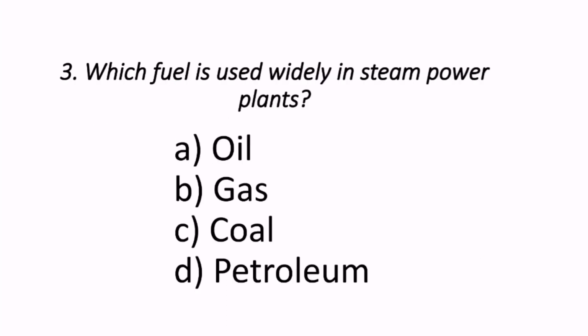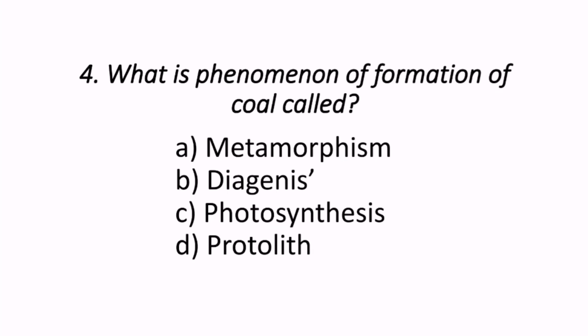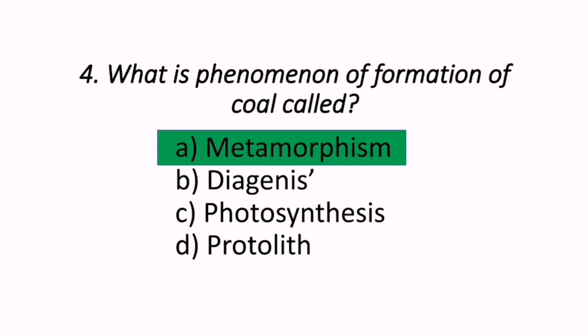Next question reads, which fuel is used widely in steam power plants? In steam power plants, coal is used to burn and heat the water to convert that water into steam. So coal is the widely used fuel in steam power plants. Next question reads, what is the phenomenon of formation of coal called? So the coal formation process, that phenomenon is called metamorphism.